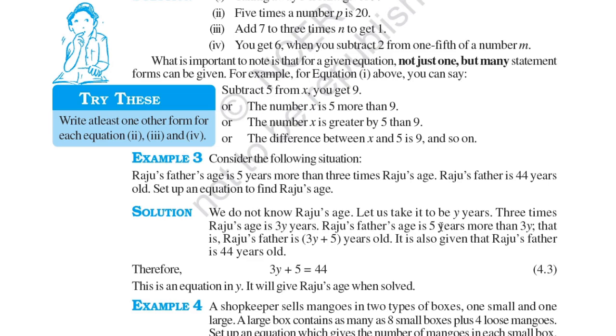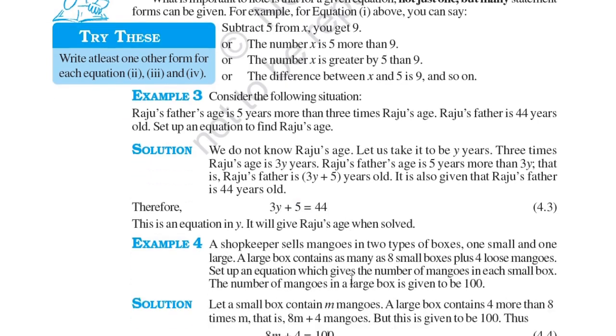Raju's father's age is 5 years more than 3y. So Raju's father's age is 3y plus 5 years. It is also given that Raju's father's age is 44. So the equation is 3y plus 5 is equal to 44. This equation in y will give Raju's age when solved. When you solve this, you get 39, so Raju's age will be 13 years old. 39 upon 3 is 13.